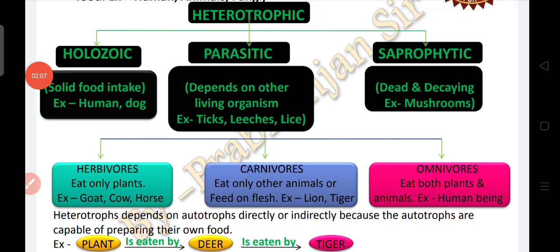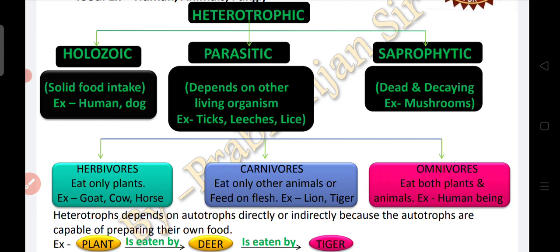Heterotrophic mode of nutrition has been further classified into three categories. Holozoic, the organisms which intake solid and liquid foods. For example, humans, cows, dog, amoeba are holozoic. Next, parasitic, the organisms that live in or live on other organisms to obtain their food. For example, cuscuta plants, tapeworms, ticks, leeches, lice, all these are parasites.